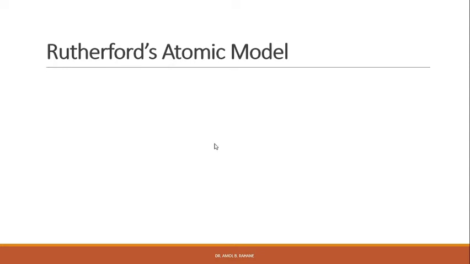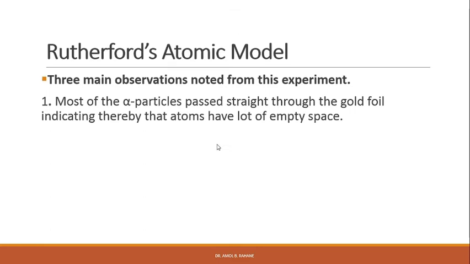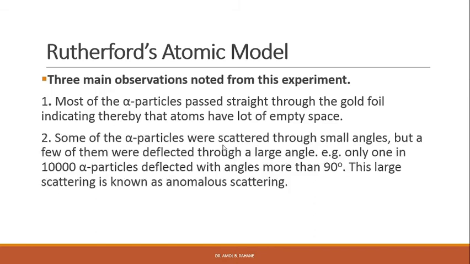On the basis of this experiment, Rutherford made 3 main observations. These observations are: most of the alpha particles pass straight through the gold foil, indicating that atoms have a lot of empty space. Most of the alpha particles come out of the gold foil undeflected, and therefore one can conclude that there is a lot of empty space inside the atom.